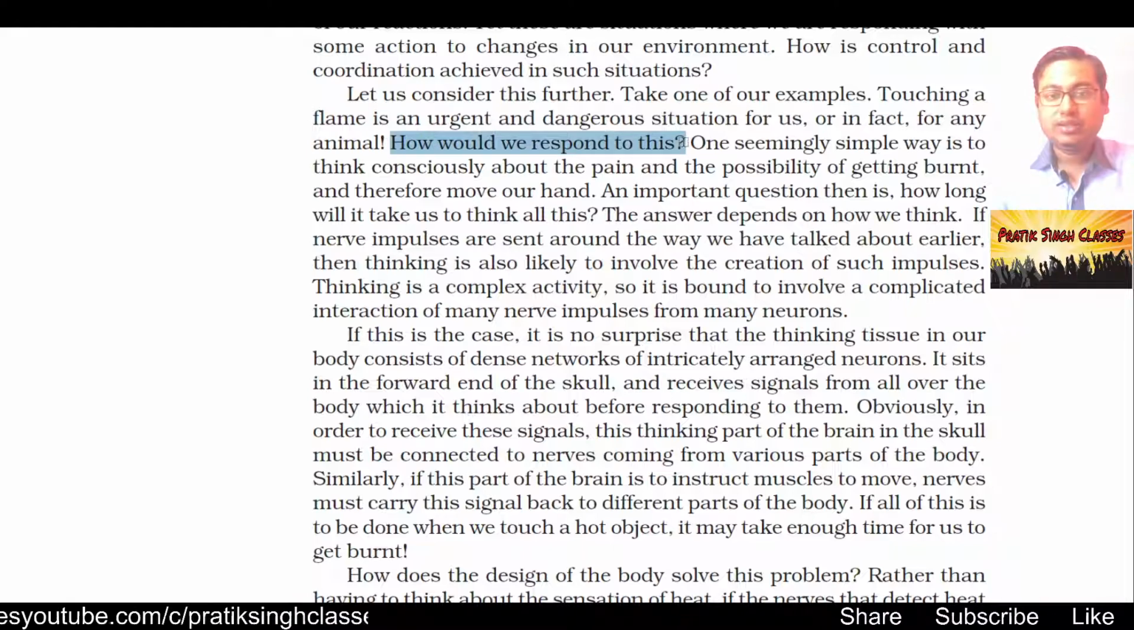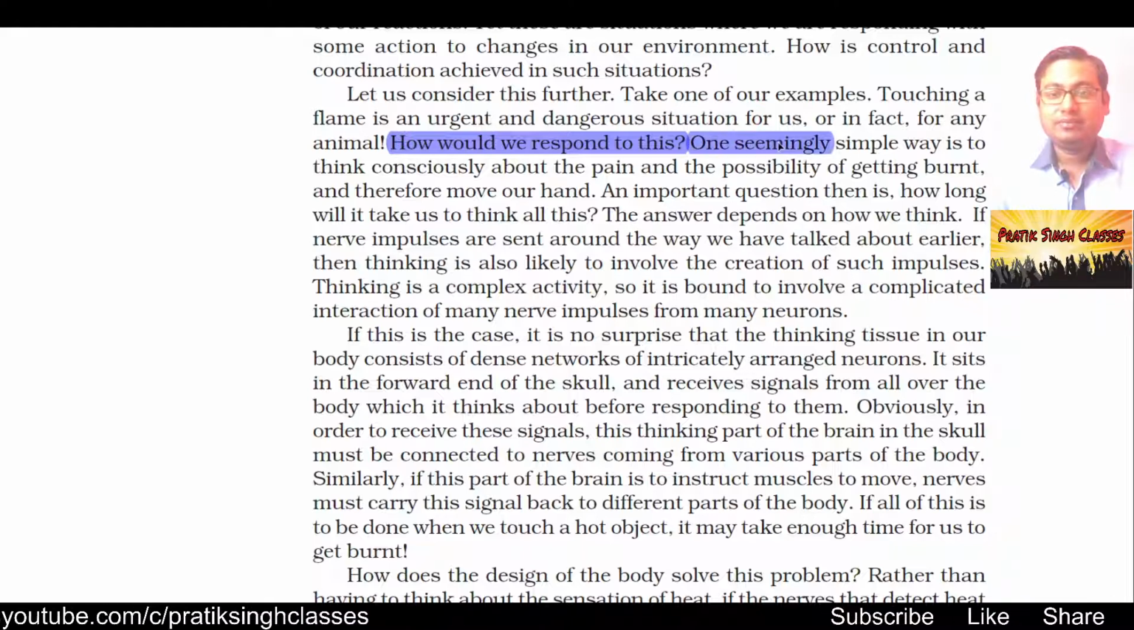How would we respond to it? Suppose behind us or next to us something is burning and we unawarely put our hand over it. We feel very hot and instantaneously we pull our hand back from there. That means we respond to it, so that our hand should not be burnt. The question arises here is, how would we respond to it?